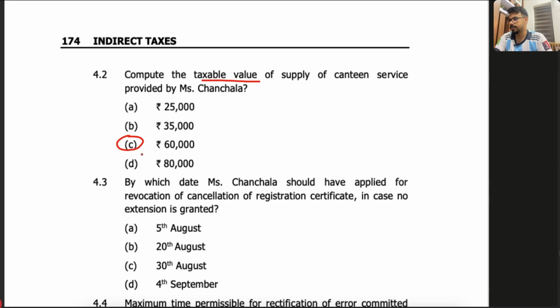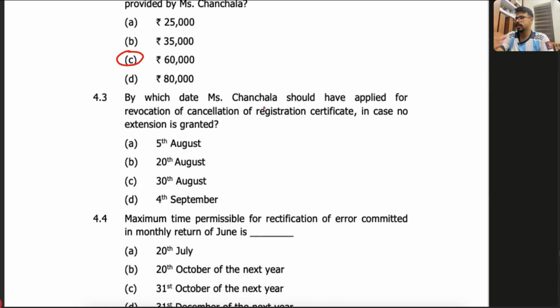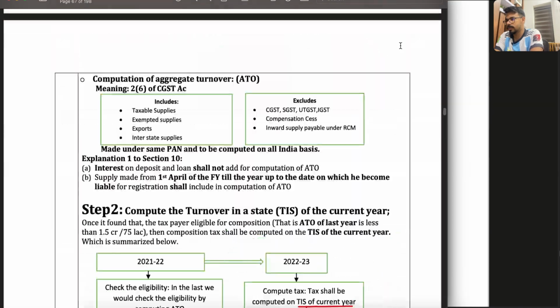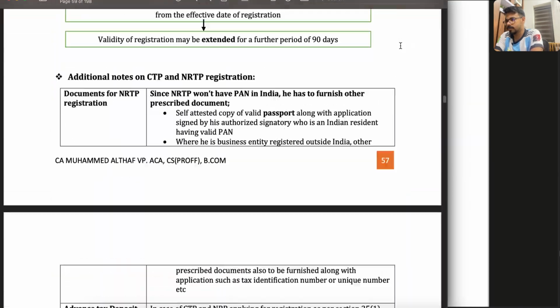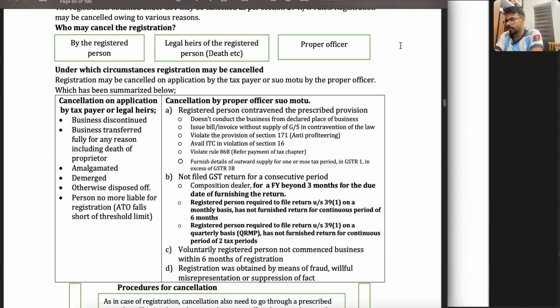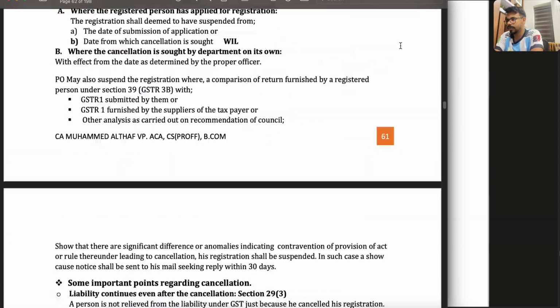Fine. By which date should Mrs. Chanchala have applied for revocation of cancellation of registration certificate in case no extension is granted? So let's see the theory first. You have to take the registration chapter. I've given the registration chapter first only. There you can take revocation of cancellation.